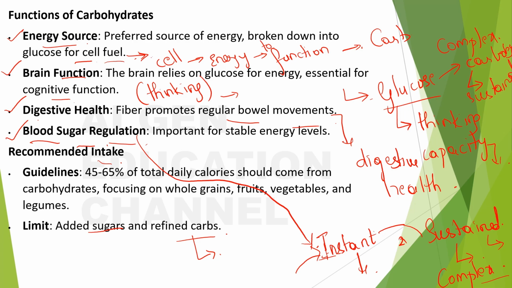They get nearer to being simpler carbohydrates, and those are definitely not good for our body. So remember that carbohydrate intake should be 45 to 65% of our total daily calories.